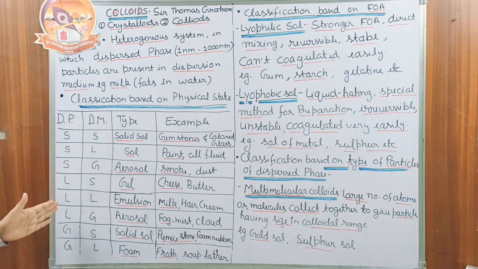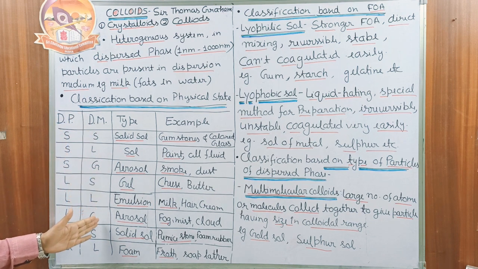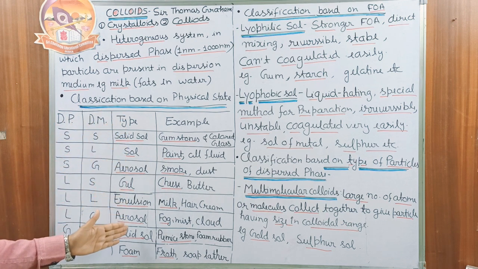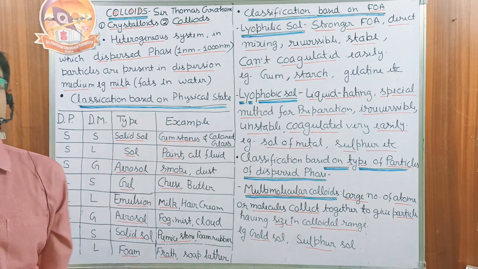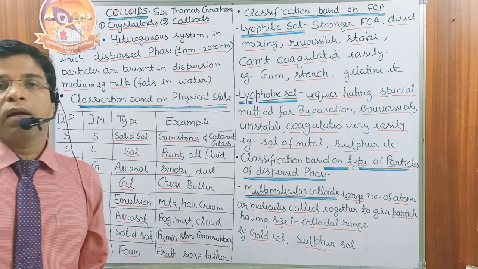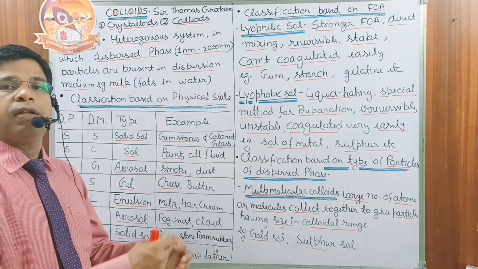The first column consists of the dispersed phase, the second is the dispersion medium, the third is the type of system we have, then the common name, and the last column consists of the example. First one is solid in solid. The dispersion medium is solid, and particles of a solid are present in another solid. It is called a solid in solid system. The common name of this system is solid sol. Examples are gemstone and colored glass.